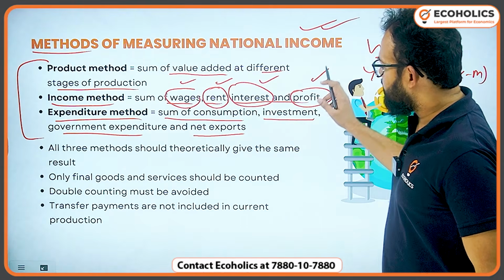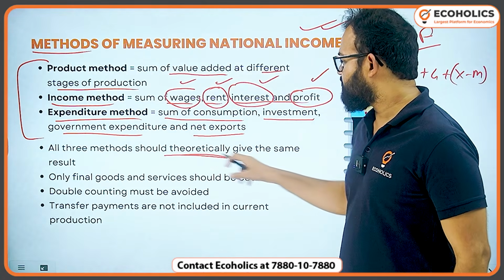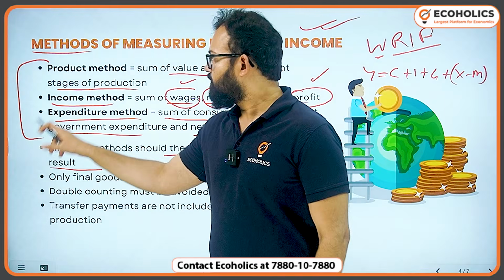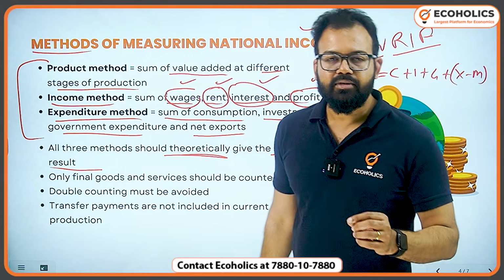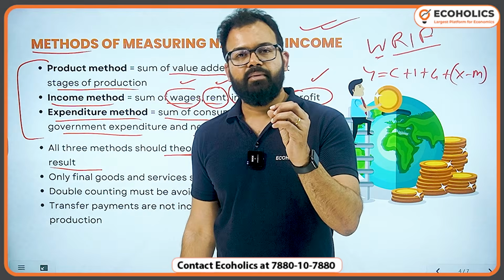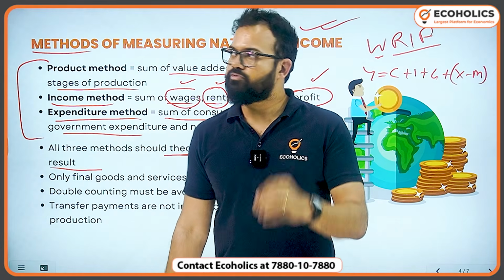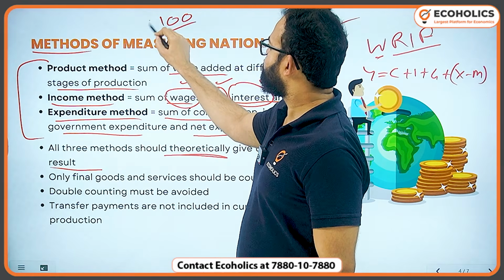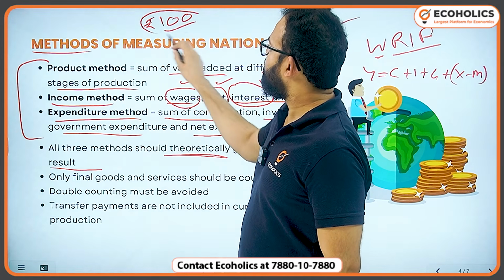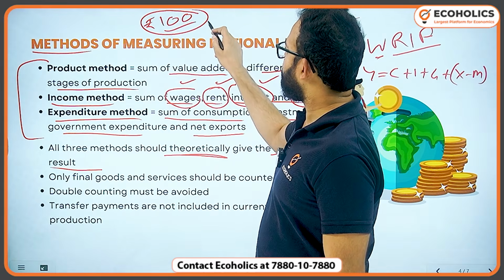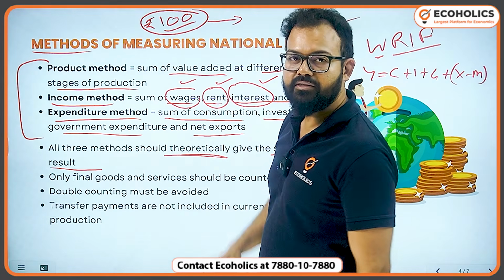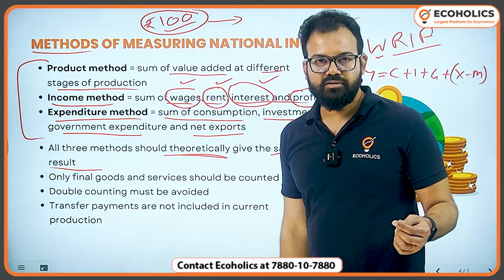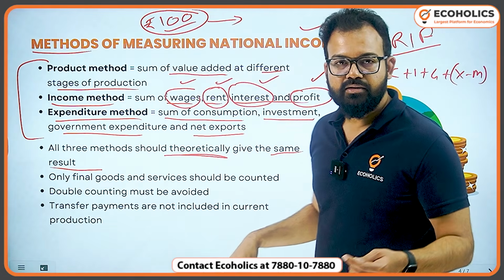Now all three methods should theoretically give the same result. How? I'll explain. In the product method, in our example, suppose we were making a bread. So suppose for example that bread costs 100 rupees. Now this bread costs 100 rupees. In the income method, from this 100 rupees, labor will earn wages, entrepreneur will earn profit.